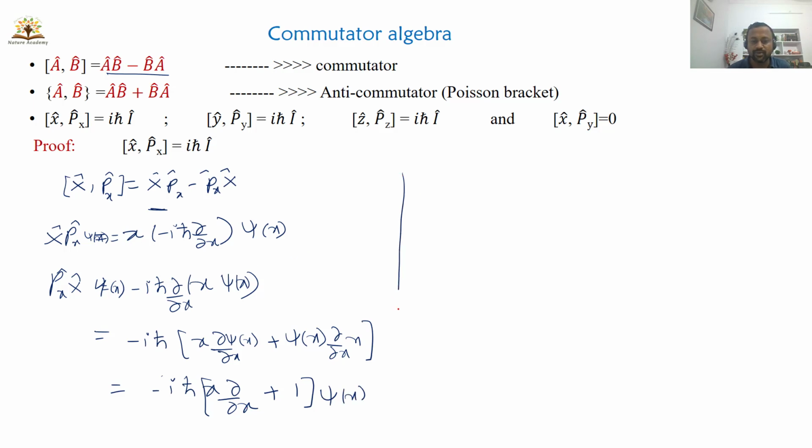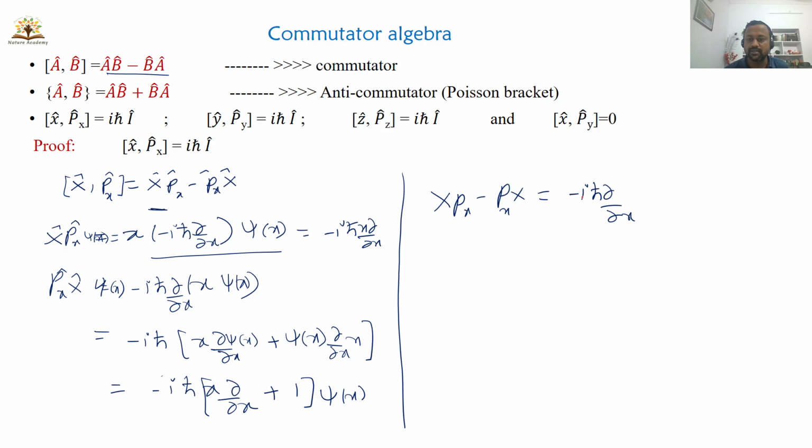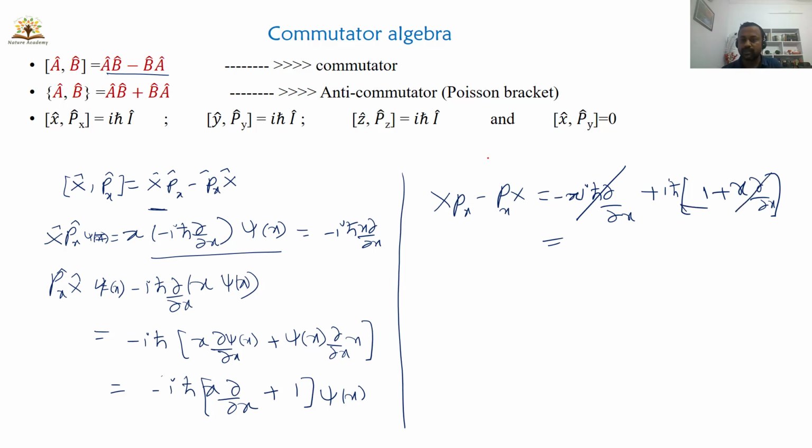Okay, so substitute both here: xpx minus pxx. xpx is simply minus iħ x dou by dou x, minus of pxx, which is minus iħ into 1 plus x into dou by dou x. So this is minus x and this is plus x term, which will get cancelled. Here minus iħ dou by dou x plus iħ dou by dou x with x get cancelled. Finally you will get iħ.